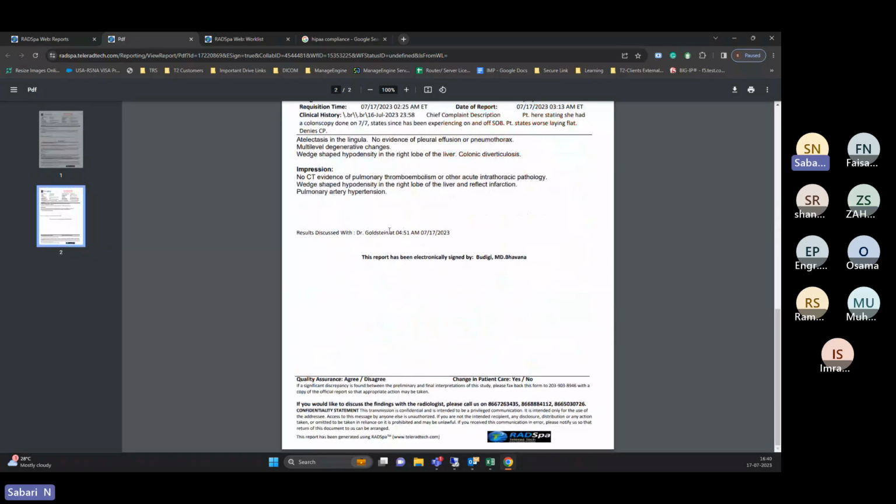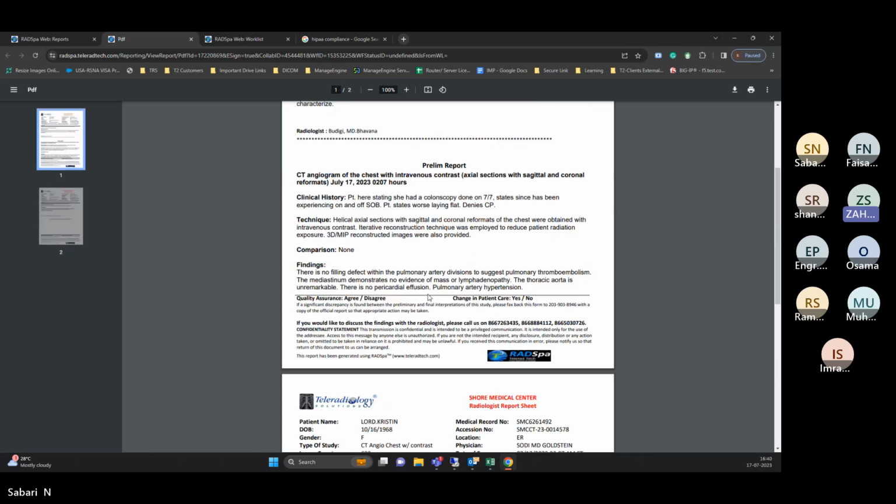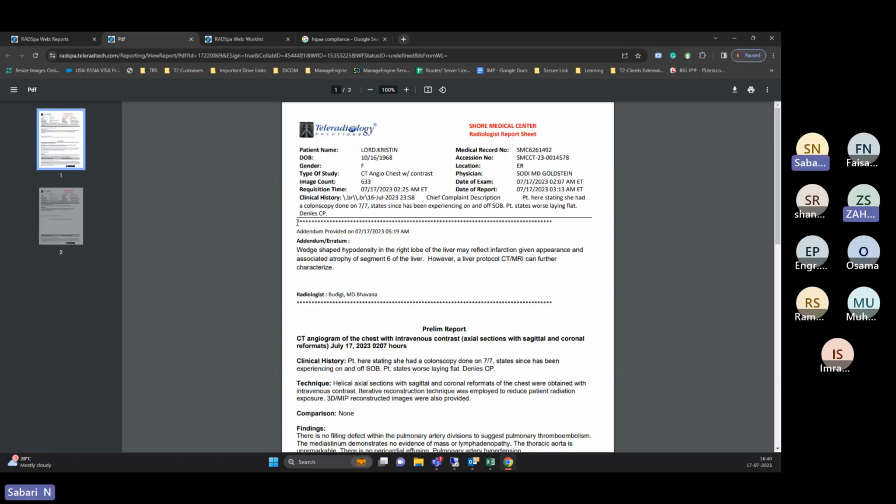But once the report has been ready, you can see the time. Page number two is the complete report, and page number one is the addendum. The page number one is a faulty report. See, the addendum is not faulty, Faisal. That's not faulty. What I'm saying, Sabri ji, is that the addendum is only two lines. Means you want to show that only these two lines should not be read in this report, so these are incorrect lines. No, no, you try to understand the addendum.